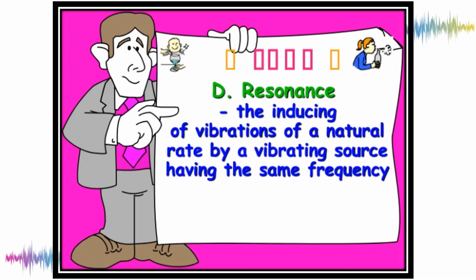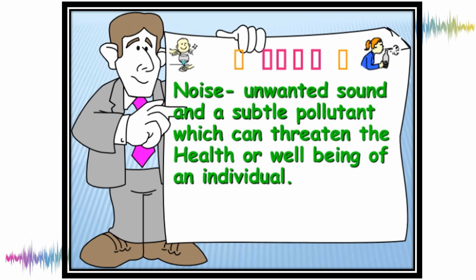Okay, resonance, the inducing of a vibration at a natural rate by a vibrating source having the same frequency. And the last is noise, okay, unwanted sound and a subtle pollutant which can threaten the health or well-being of an individual.